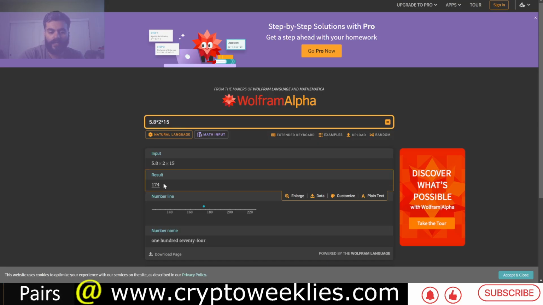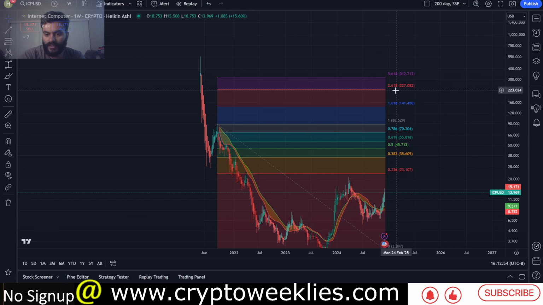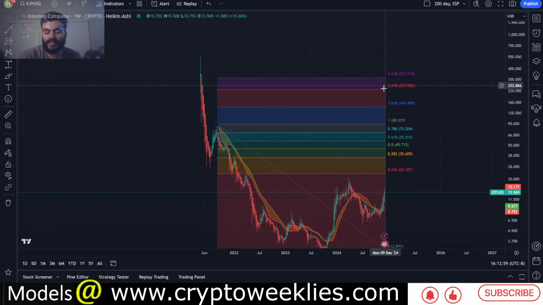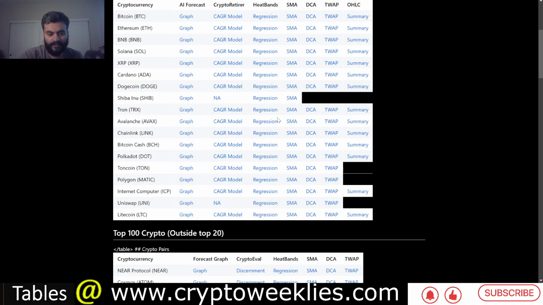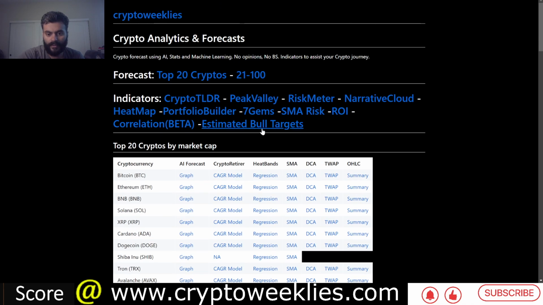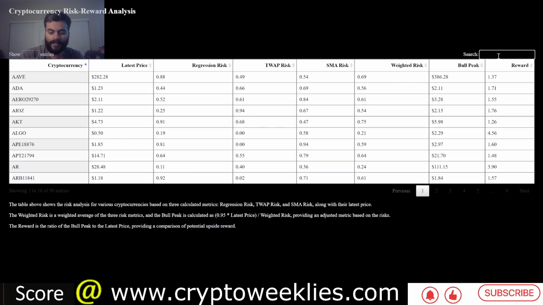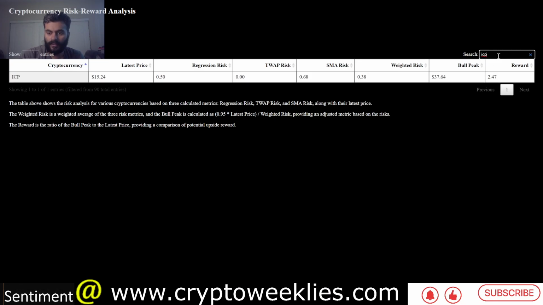That gives us an ICP price at around $174 on its USD pair, and $174 ICP would be between 1.618 and 2.618 fib levels if that kind of forecast were to pan out. Again, that's a lot of mathematics. If we would like to simplify this, we can look at it from an estimated bull case for ICP based on our risk reward based approach.